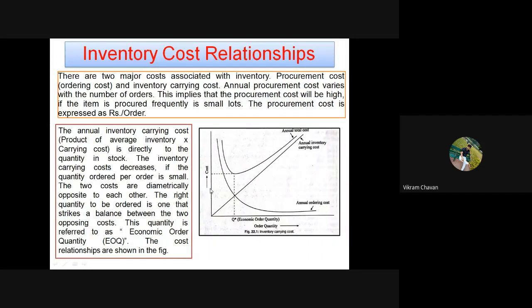Okay, so say on the y-axis we are considering the cost, and on the x-axis we are considering the order quantity. Let's say that this is the line. This curved line is for the ordering cost, the annual ordering cost.